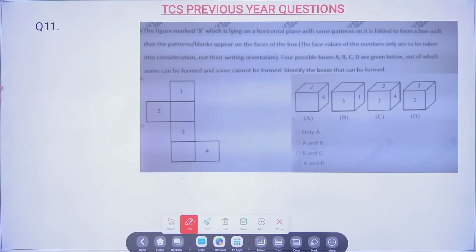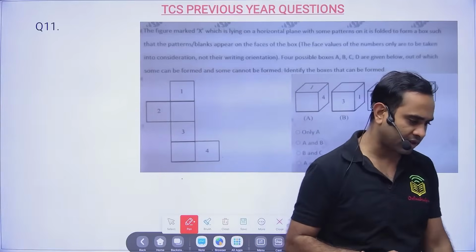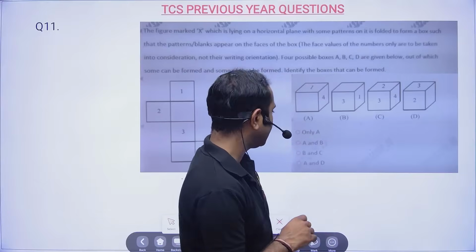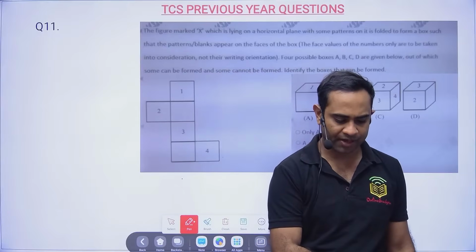So your 1 minute has started. Now let me see how many of you are able to solve. Okay, so I got answer 3, option D. Somebody is telling D, somebody is telling C. So different answers we are getting.